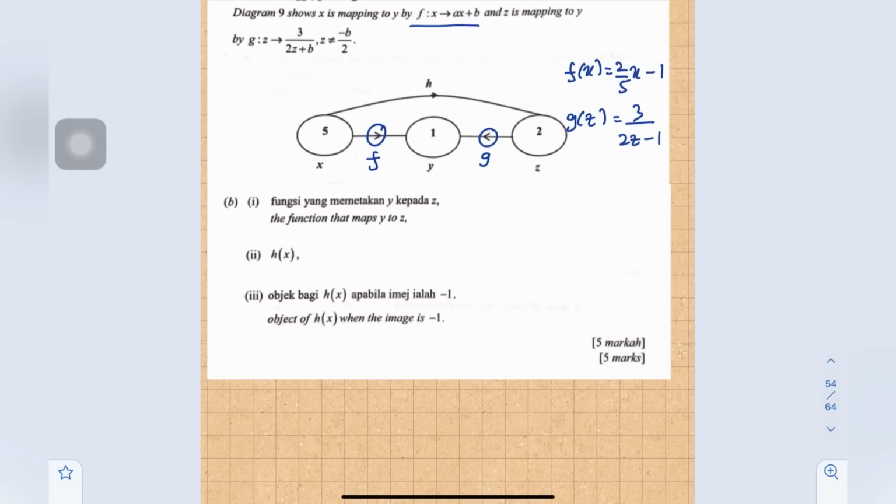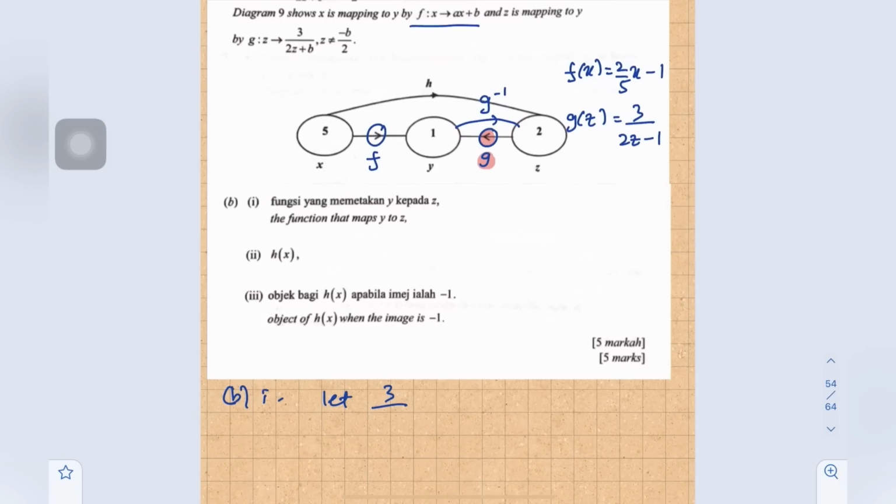For b Roman 1, find the function that maps y to z. We can see for function g, the arrow is from z to y. So to find the function that maps y to z, oppositely, we are going to find g inverse.